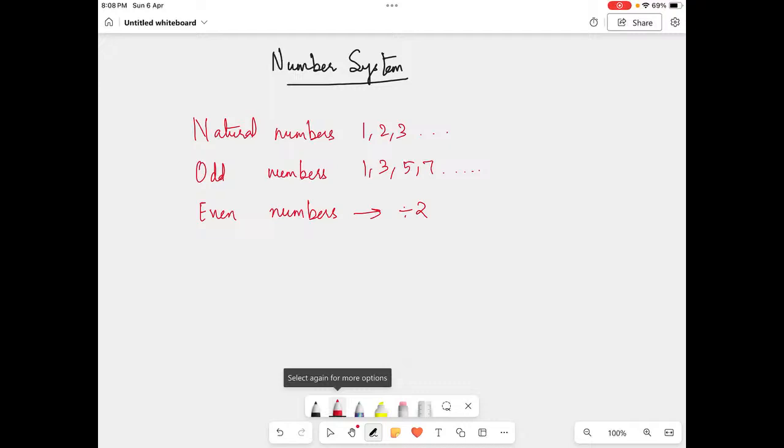The second part of it is integer. What does integer mean? Very clear, students. Many students think that integer includes decimal numbers. It's not. Integer is something which has the whole numbers that consist of negative as well as positive. For example, -3, -2, -1, 0, 1, 2, 3, it goes on. Basically it consists of whole numbers which are negative as well as positive. So that is the integer.